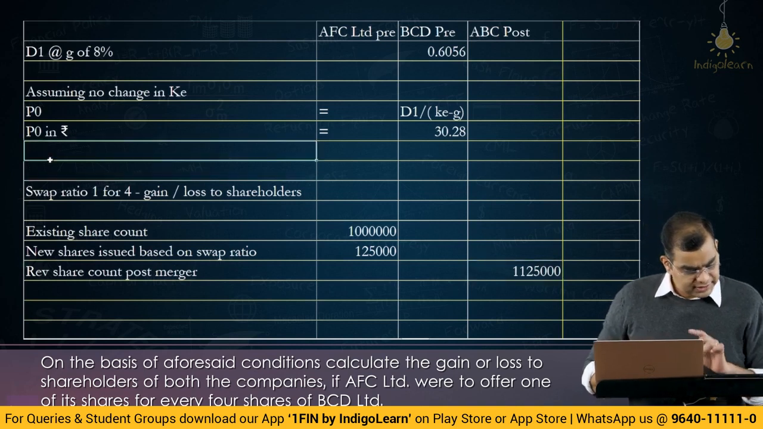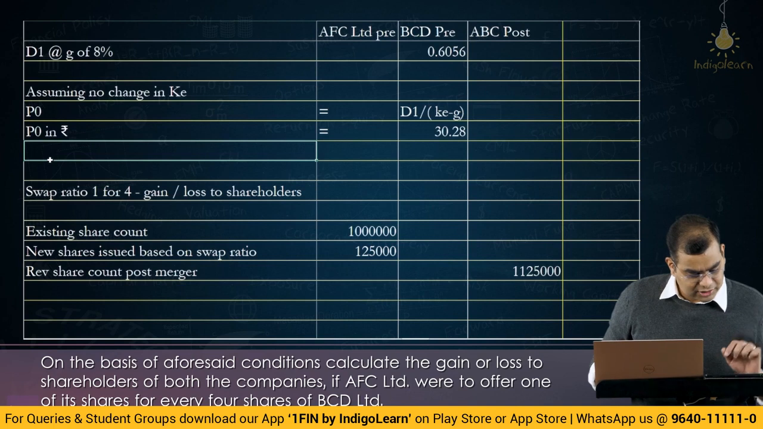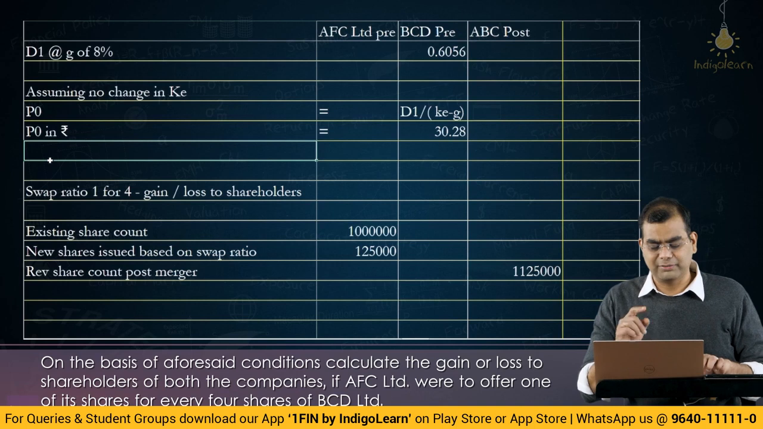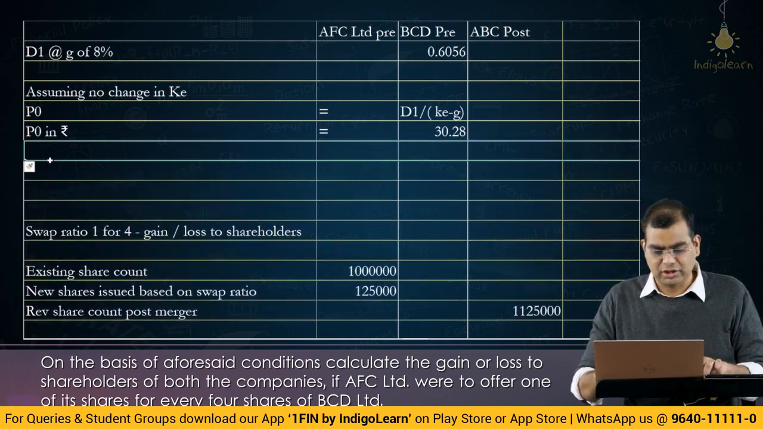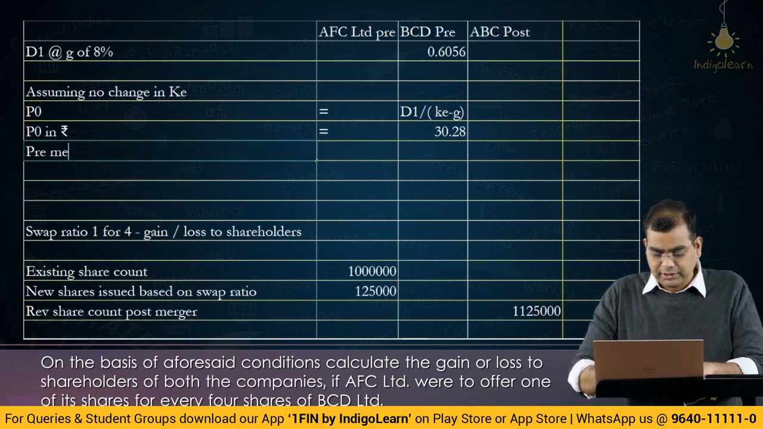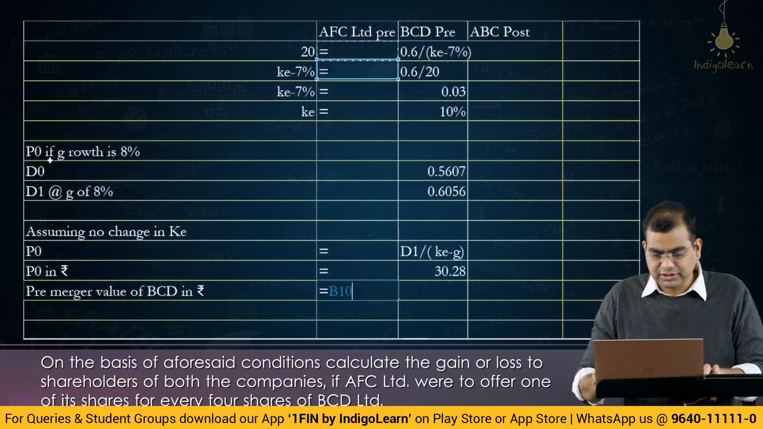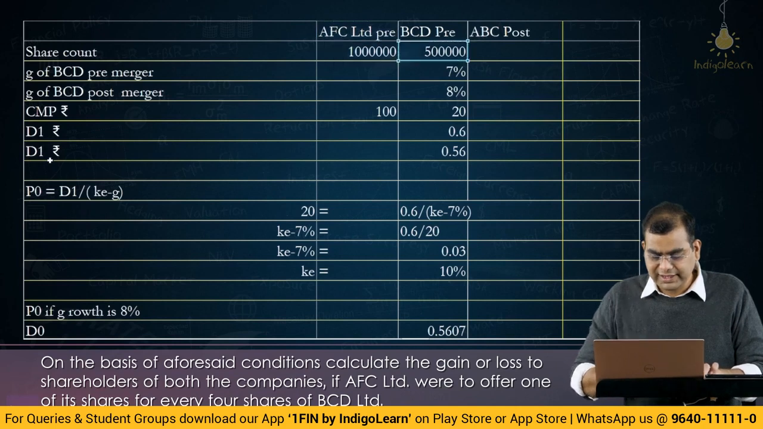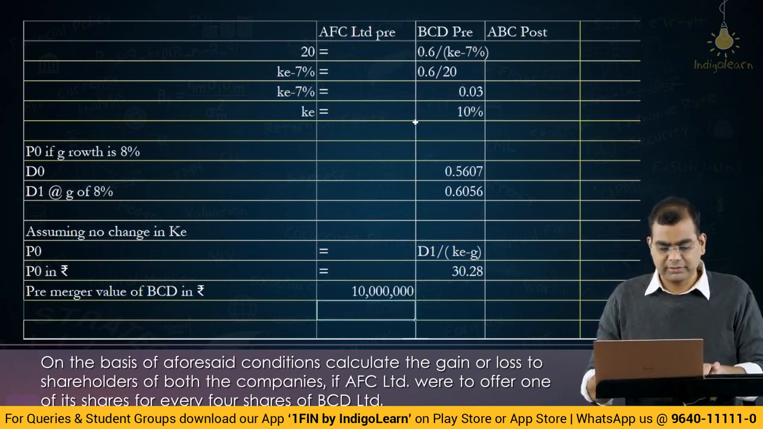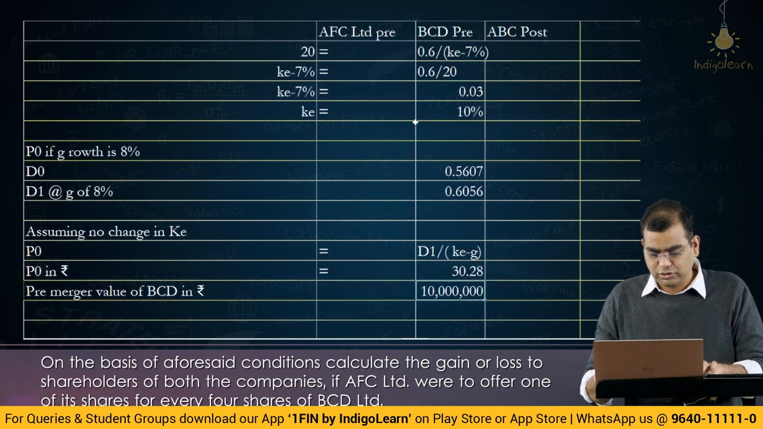In the first part, they specifically asked to calculate the increase in total value of BCD resulting from acquisition. I think we just computed the price and left it there. I think we should not do that. We should actually compute the increase in value. So, pre-merger value of BCD in rupees. What is the value pre-merger? You have 5 lakh shares at rupees 20, which is how much? 7 zeros, which is 1 crore. Pre-merger value of BCD is 1 crore.